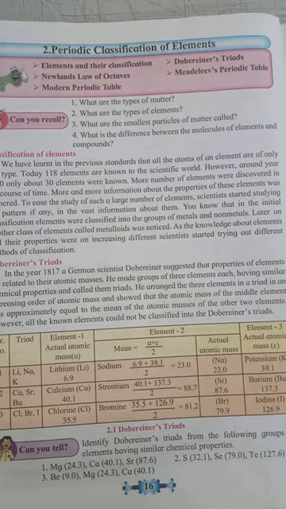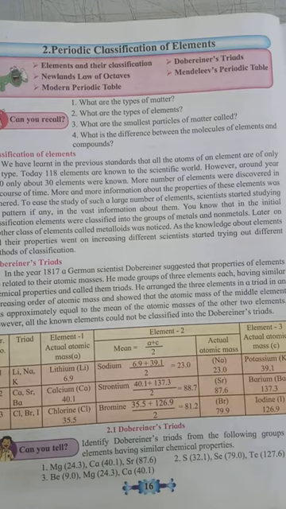The first was Dobereiner. In your book, the heading is given as Dobereiner's Triads. In 1817, a German scientist named Dobereiner tried to classify the elements.